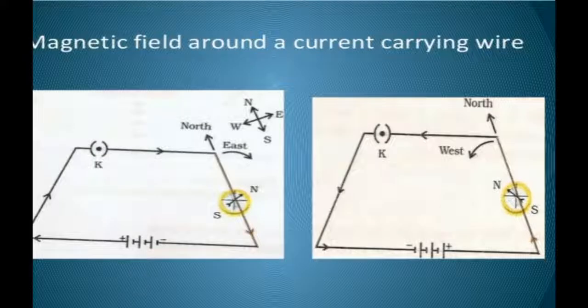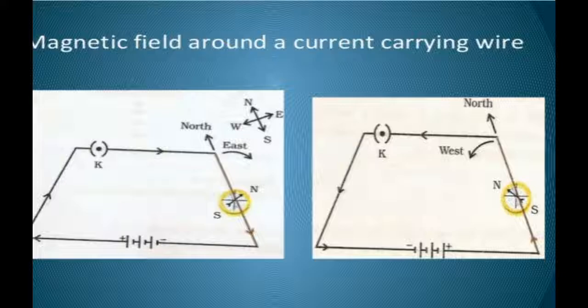Now we will do an experiment to understand how the direction can be changed. In both the figures you can see there is a battery, a key, and a magnet placed. The magnet is showing the north south direction, which is aligned to itself. When we switch on the key in the first figure, current is moving from your left hand side, entering the conductor above the compass and coming back to the right side. At that time the deflection of the magnetic needle is towards the right side. In the second figure, current is entering the circuit from your right hand side and the deflection is towards the west side.